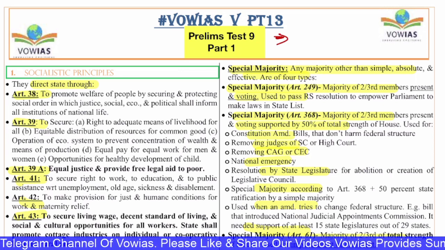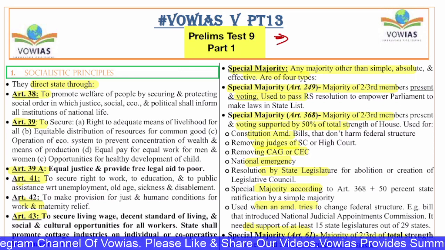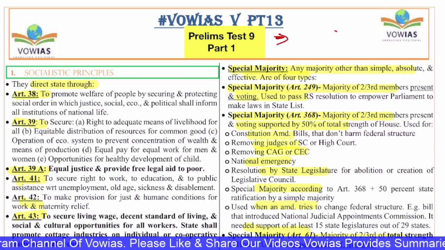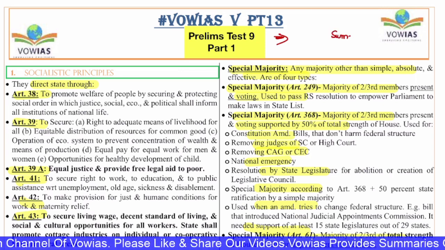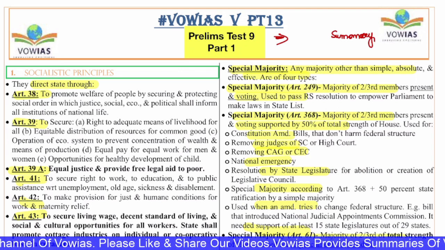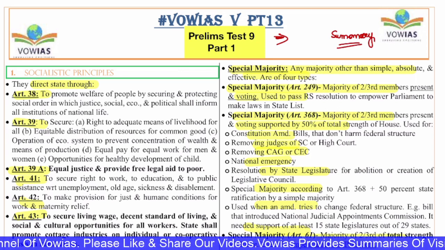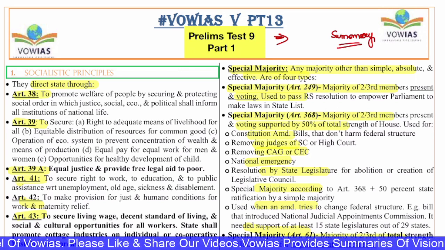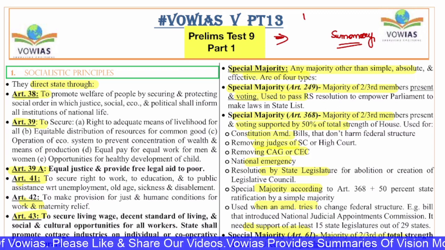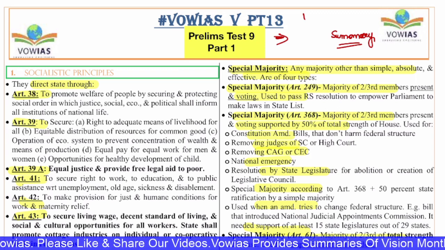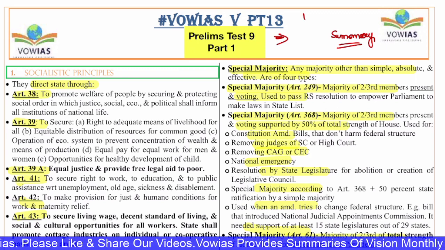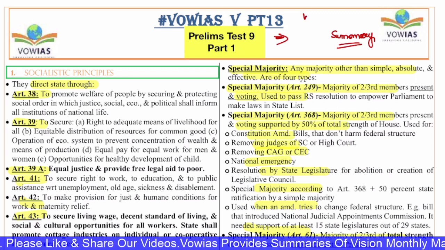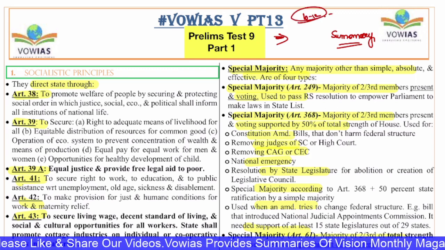And before we begin, a small information: the document that we are using is the summary document of the solutions prepared by VOW DAYS. As you all know, for every test, Vision will give you the answers, and that will be about 30-40 pages. So what we have tried to do is we have summarized these 30-40 pages into just about 10-12 pages, so that it will become easy for you during your revision.